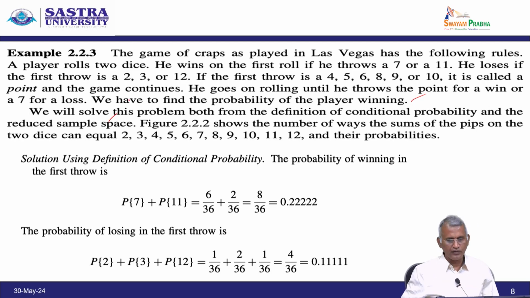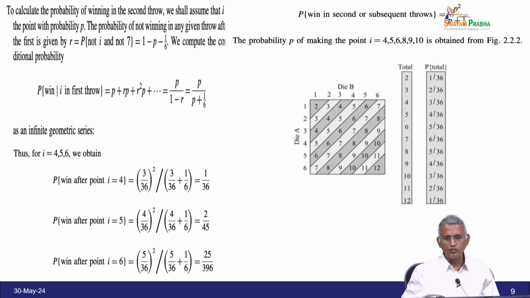Figure 2.22 shows die A and die B and the total and probability of the corresponding total. Because in throwing 2 dice the total sample space is 6 into 6, 36. Now, probability of getting 2 is 1 by 36, probability of getting 3 is 2 by 36 and like that it goes, all displayed in the picture.